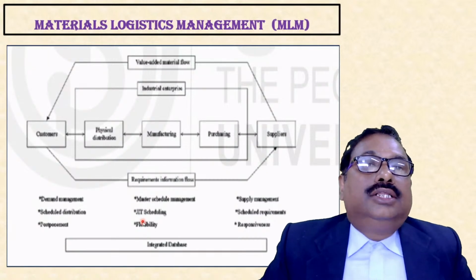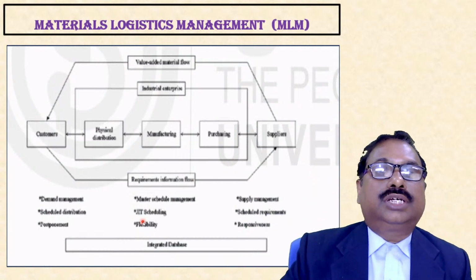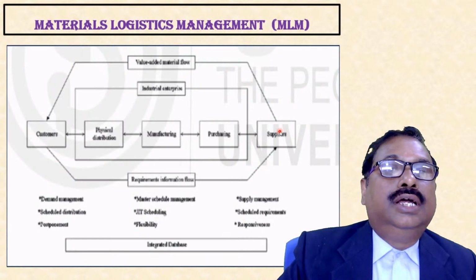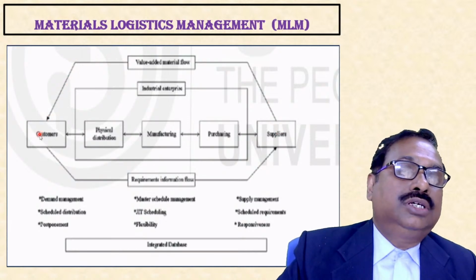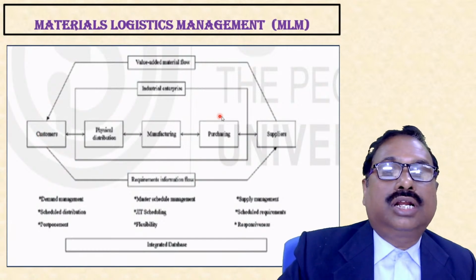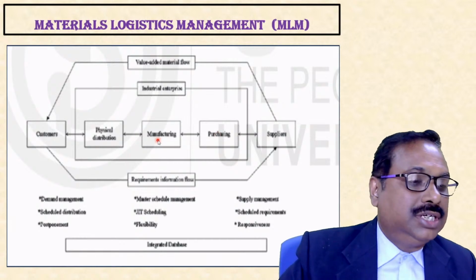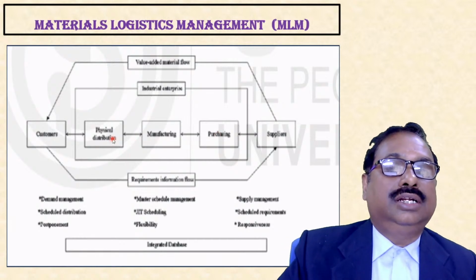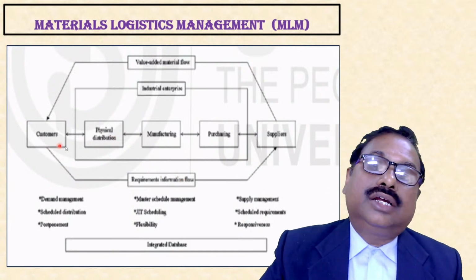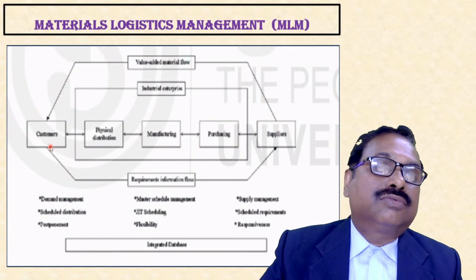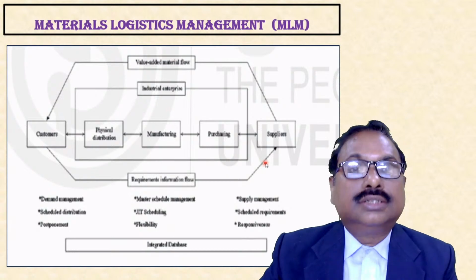So this is MLM, materials logistics management. Now we can see that from suppliers, the value added materials move in this direction to the customers. And this is our organization. We have three sections: one is purchasing, one is manufacturing, and another is physical distribution. And the information flows generally in all directions, but from customers to suppliers.